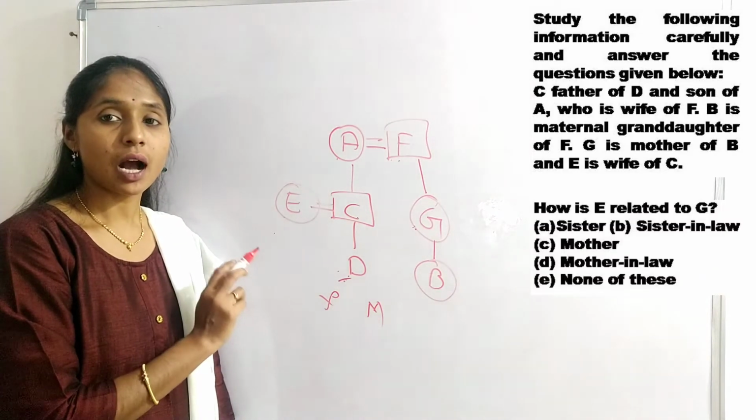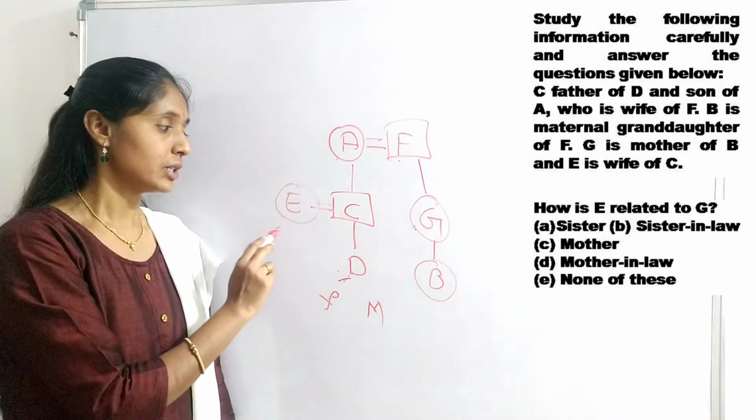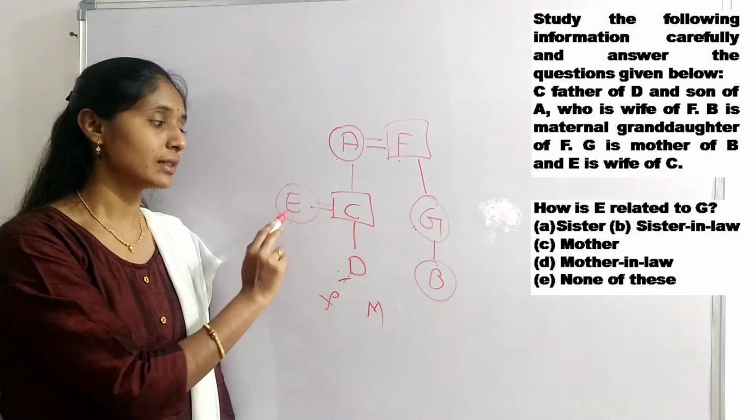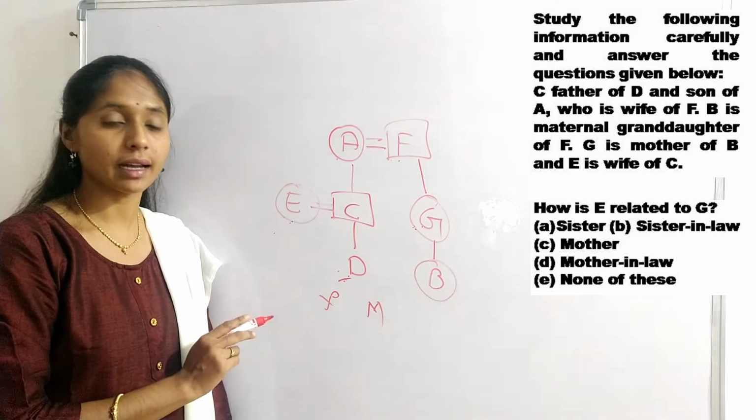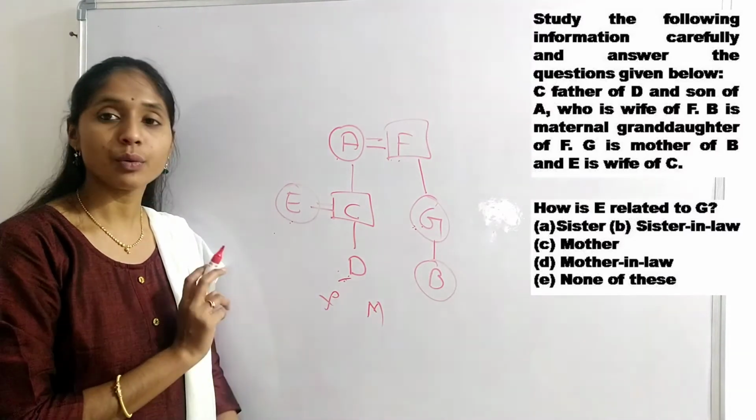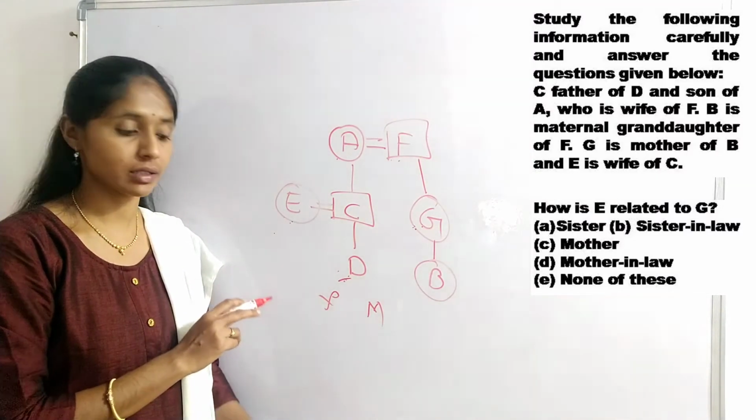Next question, how is E related to G? E is brother's wife, so related to G as sister-in-law. Option B is the right answer for this type of question.